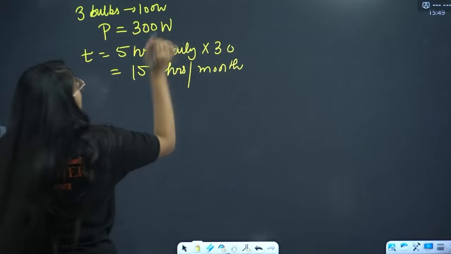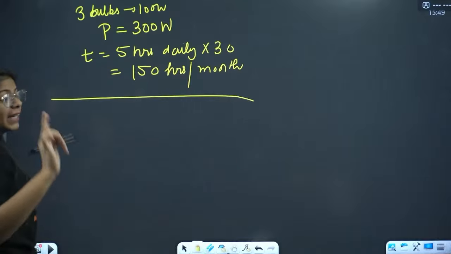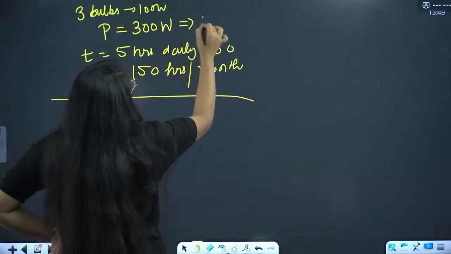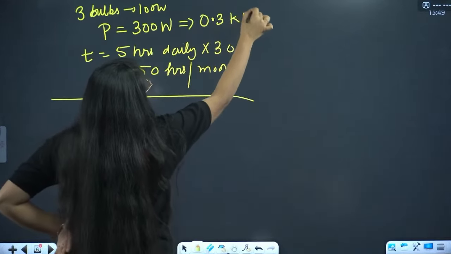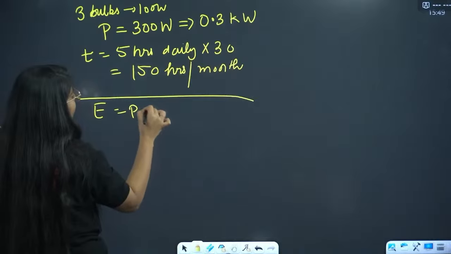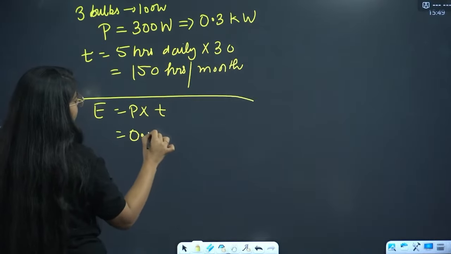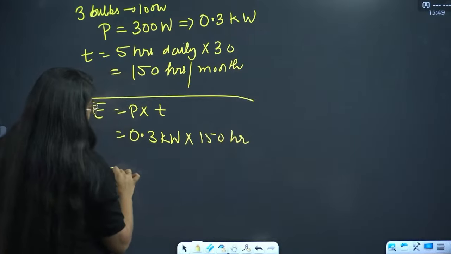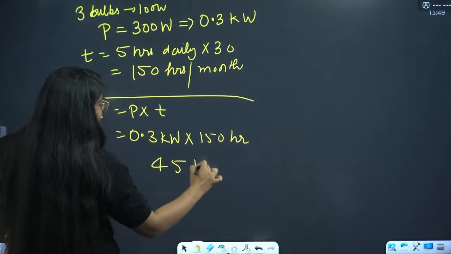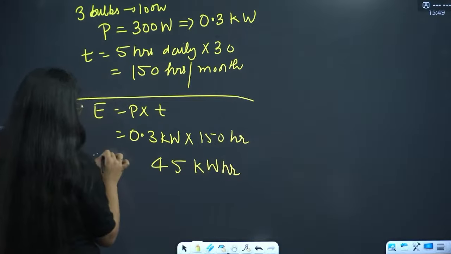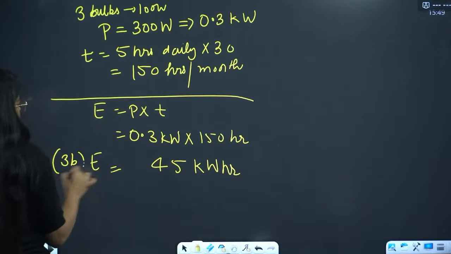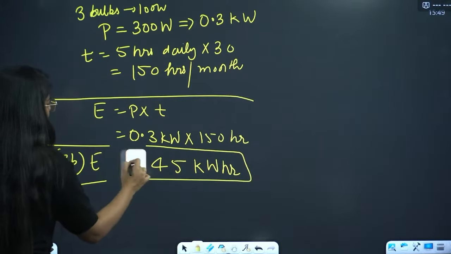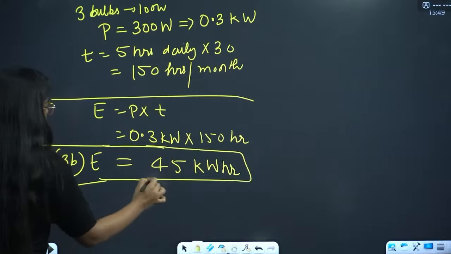Now, one thing I told you to be very sure about is converting power into kilowatts. So this will be 0.3 kilowatts. So energy will be what? Power into time. 0.3 kilowatts into 150 hours. So that will be 45 kilowatt hours, my friend. So this is for 3 bulbs, right? Everyone, any doubt in this?